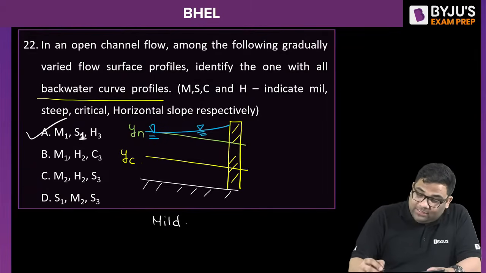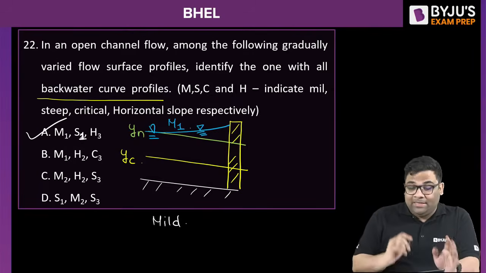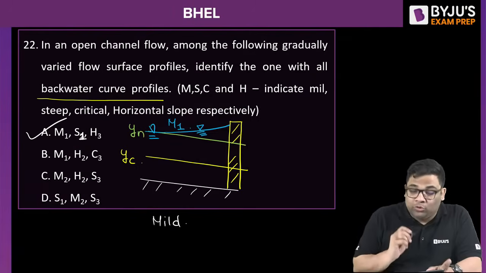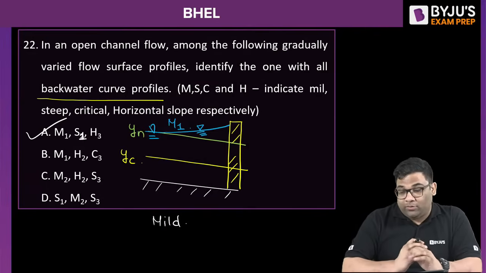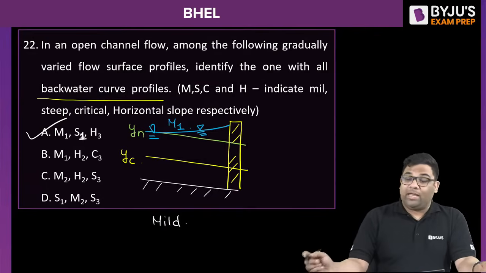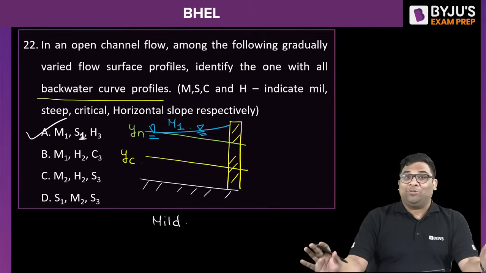This is your M1, and this is the backwater curve. Similarly, your S1 is also a backwater curve, and similarly H3 also. So this is the right answer. I cannot go into details of this because I have to teach open channel flow. You should be knowing this answer.